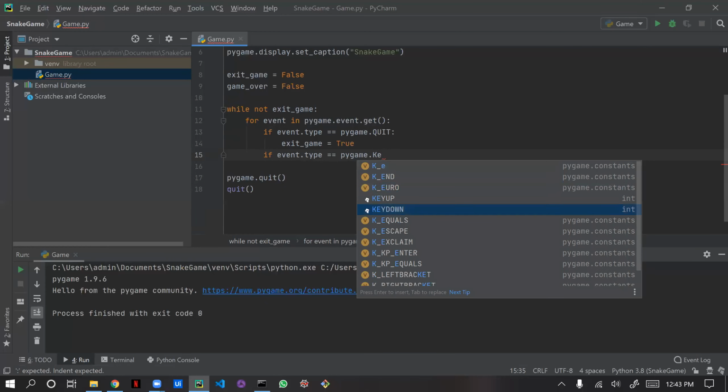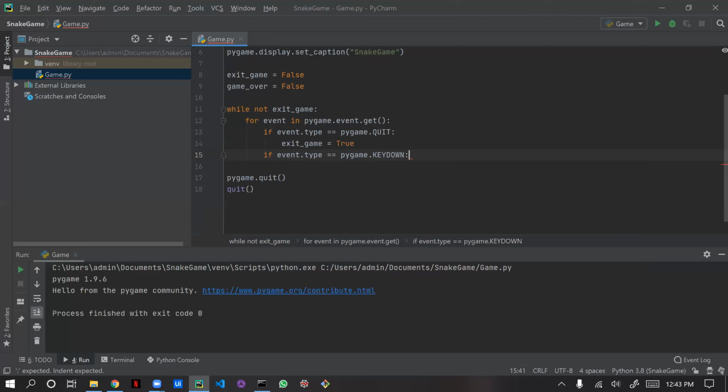I will tell you what this key down is. Normally when we are pressing some key, the key is going down, correct? So in Pygame, or normally in Python, what key down indicates is that you are pressing some key.